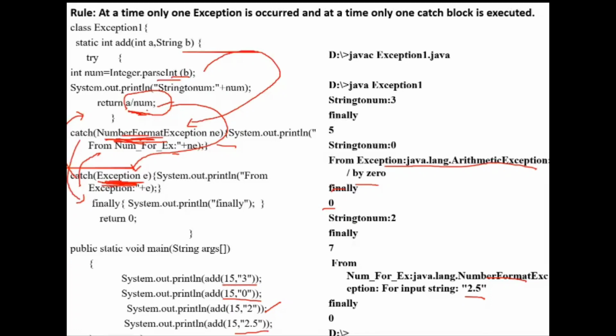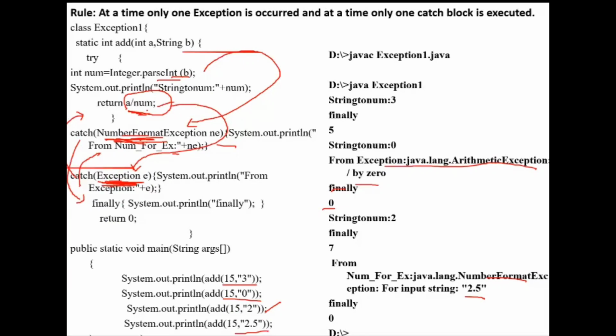You can, instead of writing several catch blocks, write a single catch block with the Exception. So what is the disadvantage? To handle arithmetic exception, I am writing one catch block. To handle number format exception, I have written one catch block. I have one general object, the exception object. I can use only one catch block.